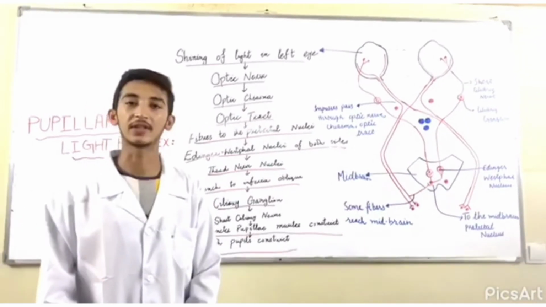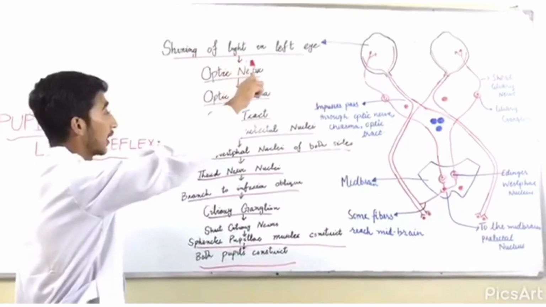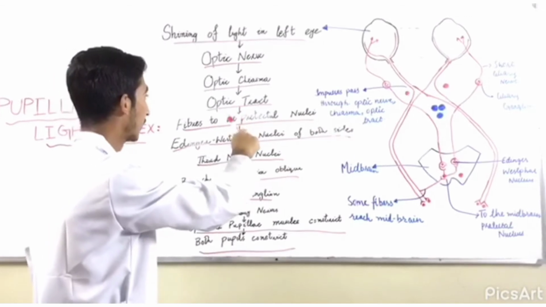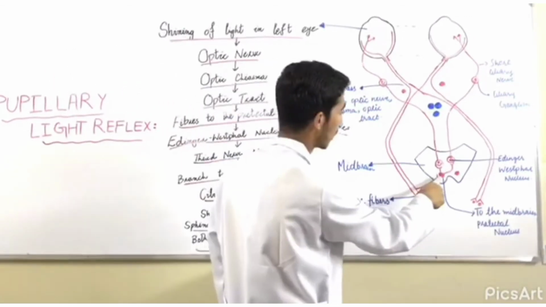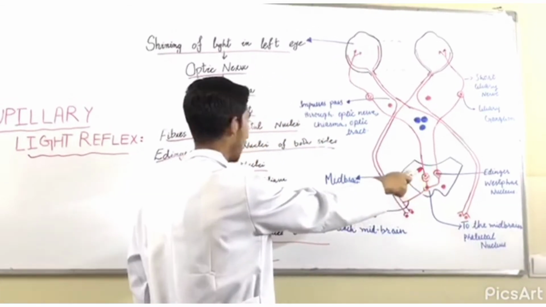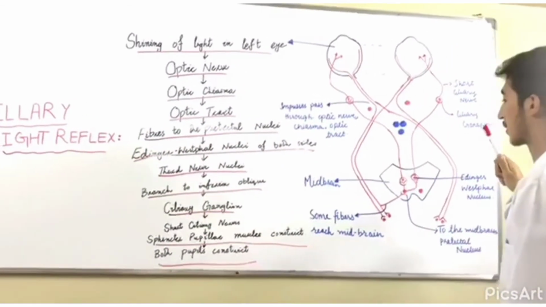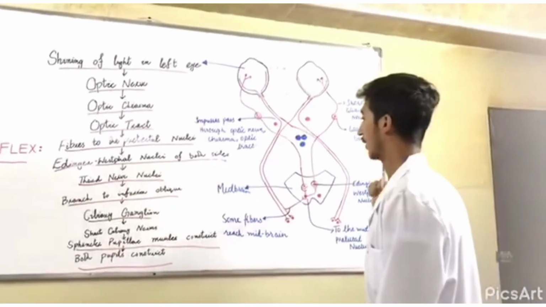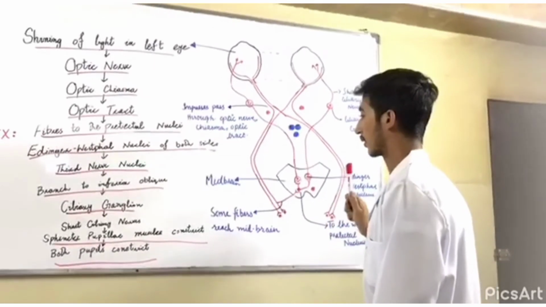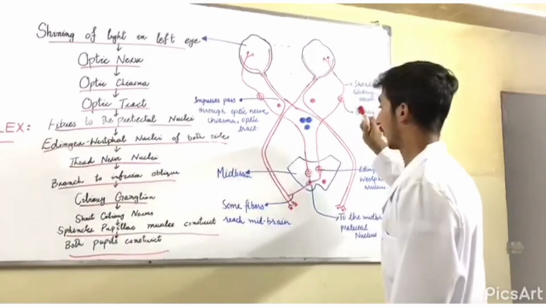Assalamu alaikum. My today's topic is the consensual light reflex or pupillary light reflex. When light enters our left eye, it passes through the optic nerve, optic chiasma, and optic tract, then reaches the pretectal nuclei. From the pretectal nuclei it passes to the Edinger-Westphal nucleus, and then it stimulates the third nerve nucleus, which gives its branches to the ciliary ganglion, and these branches then stimulate the ciliary nerves, which in turn constrict the sphincter pupillae muscles, and by the constriction of these muscles, our pupils constrict.